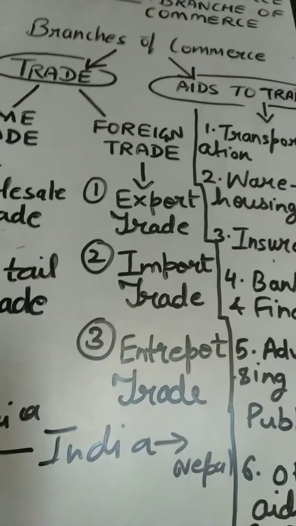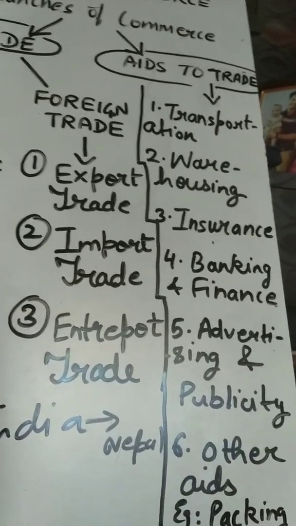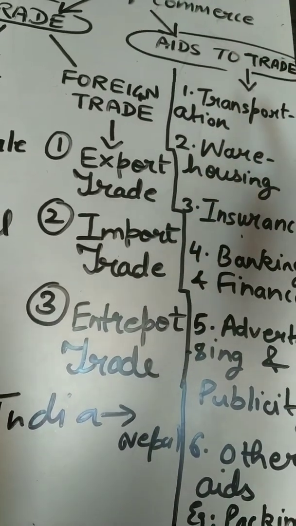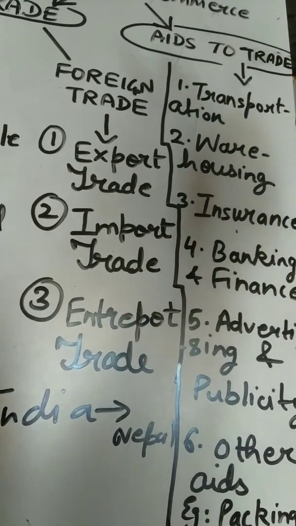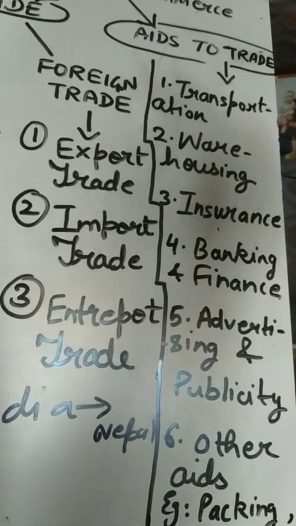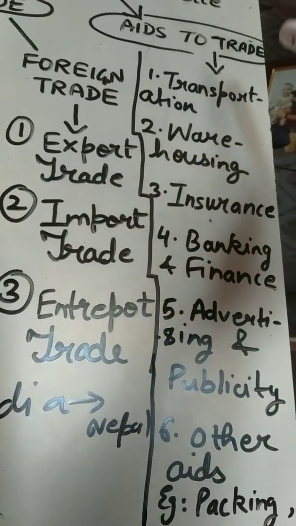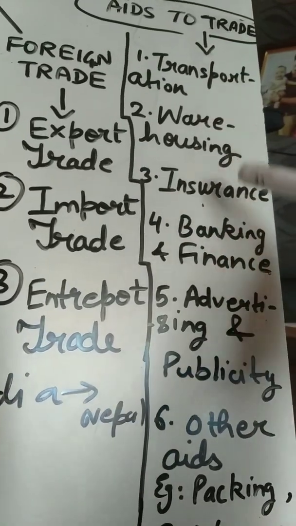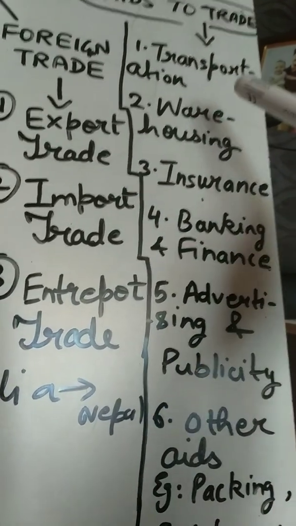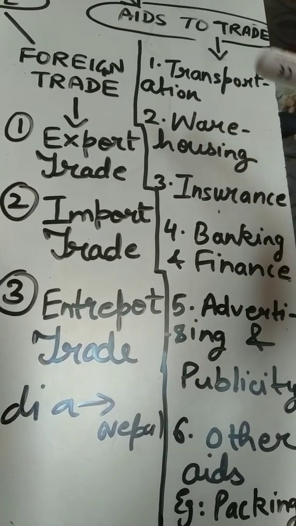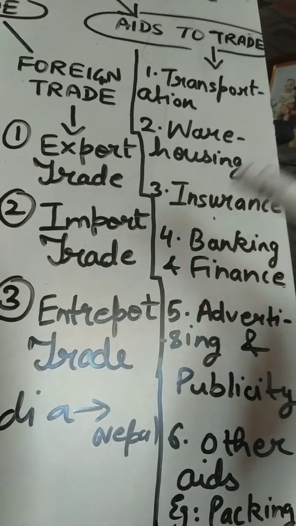Now the next branch of commerce is aids to trade. The word aids here means those things which are auxiliaries to trade, and auxiliary means things which help in the smooth flow of goods and services, which are helpful in carrying on the trade. These are things such as transportation, because transportation helps you to take goods to various places where consumers need them. Warehousing helps you in storage of goods.